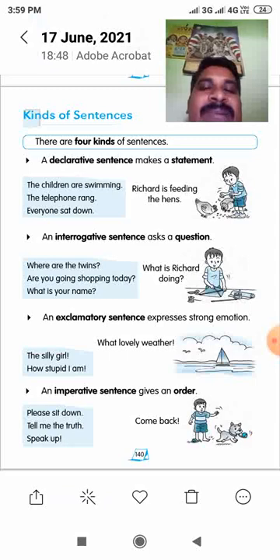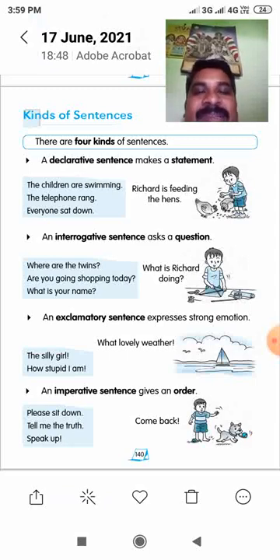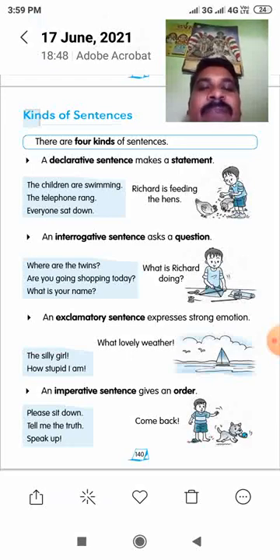Declarative sentence means a sentence that starts with the subject, follows with a verb, and finally ends with a full stop. This is the procedure and rules of a declarative sentence, statement sentence, or assertive sentence. It must give a complete meaning.